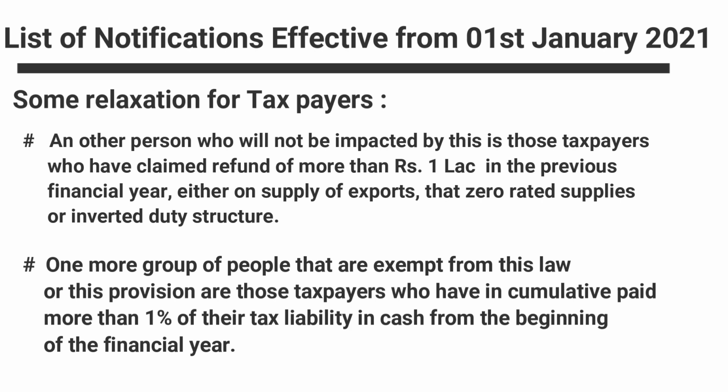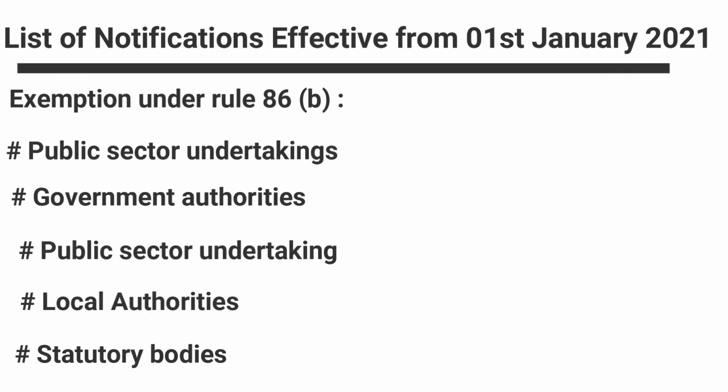Also, exemption is given to public sector undertakings, government authorities, PSUs, local authorities, and statutory bodies; they are also exempted from this provision. Also, the commissioner has been given the power to exempt certain people from this restriction. The commissioner can remove this restriction if he deems fit for some taxpayers.